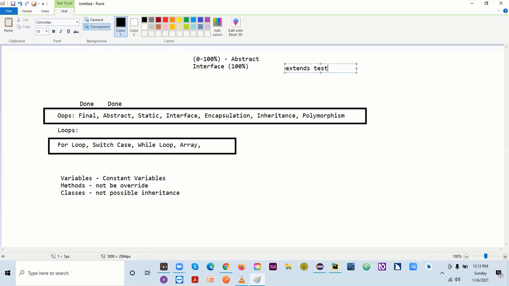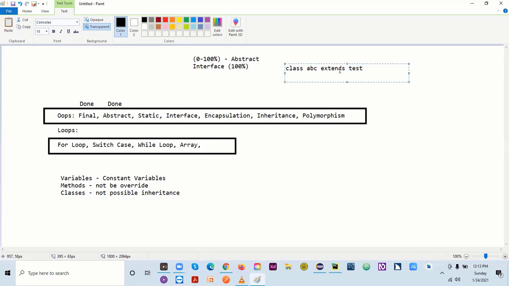So when I have to call another class, I will write something like class ABC. Test is my parent class, and I can use all the properties, methods and variables of this class in ABC, because ABC is my subclass.